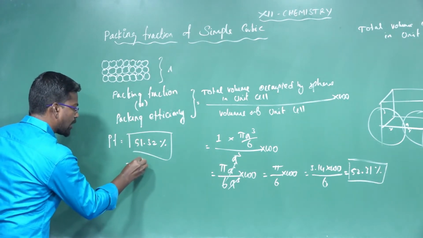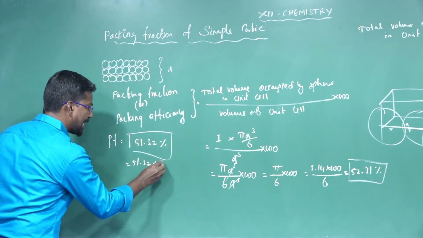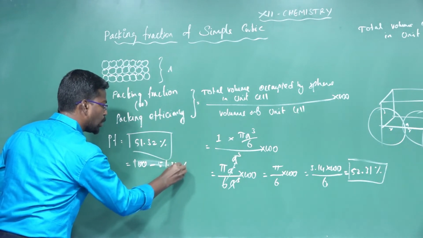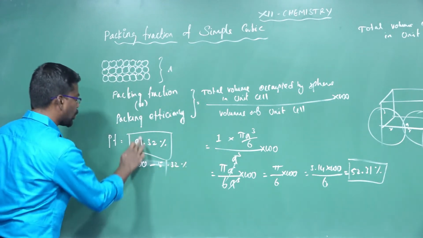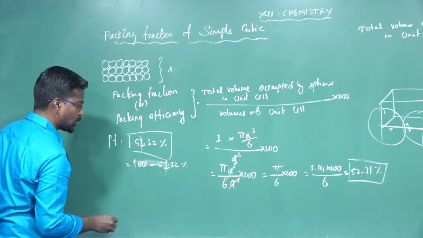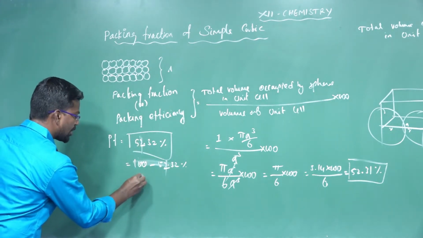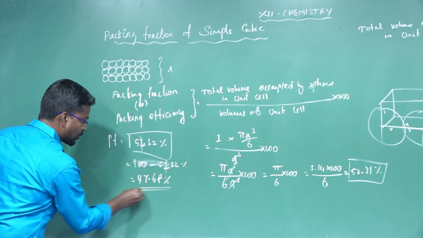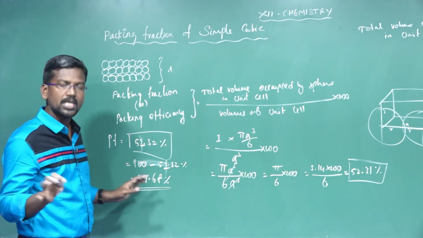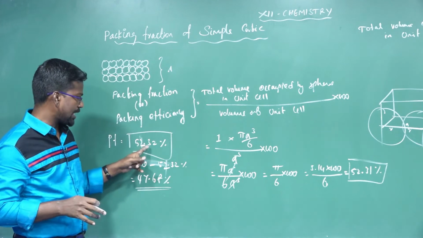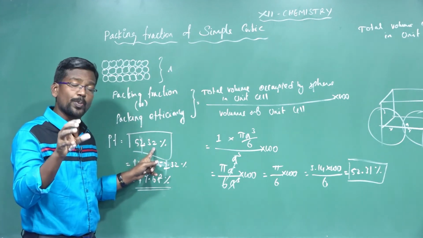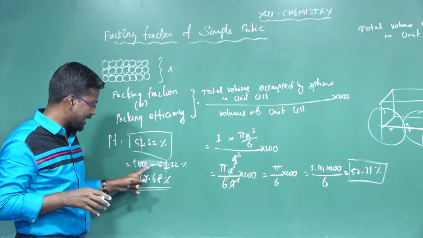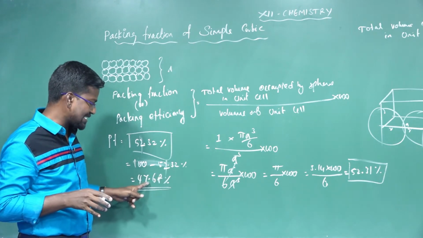The remaining is 100 minus 52.32 percentage, which equals 47.68 percentage of empty space. In simple cubic system, 52.32 percentage is occupied by atoms, and the remaining 100 minus 52.32 is equal to 47.68.